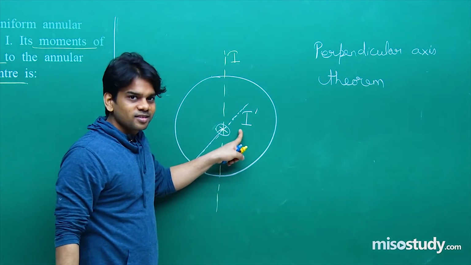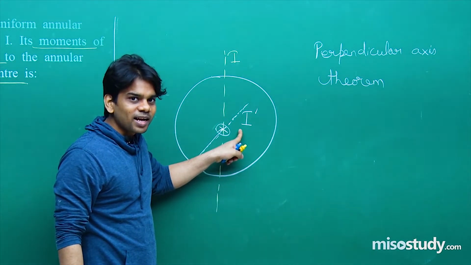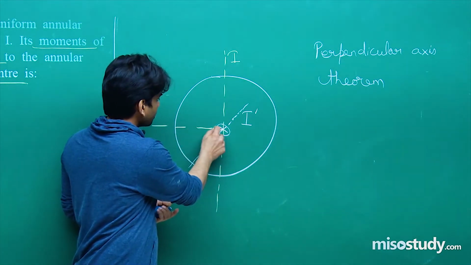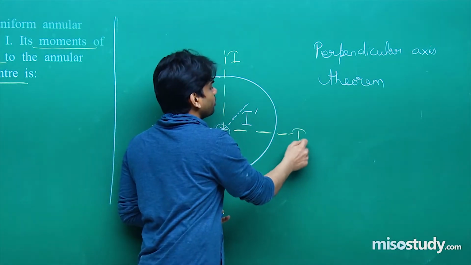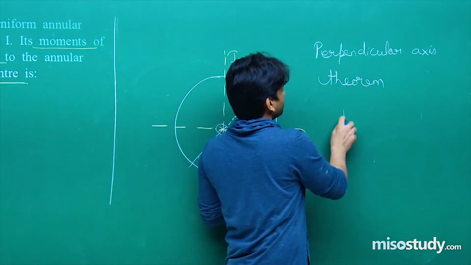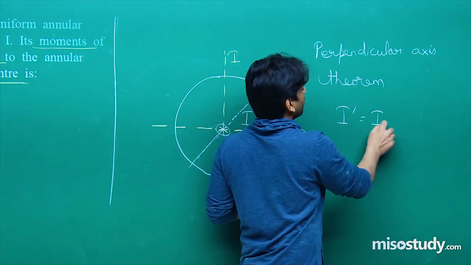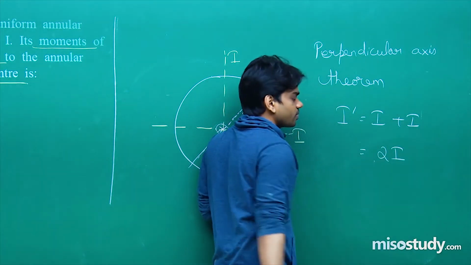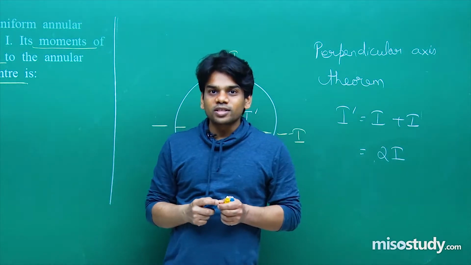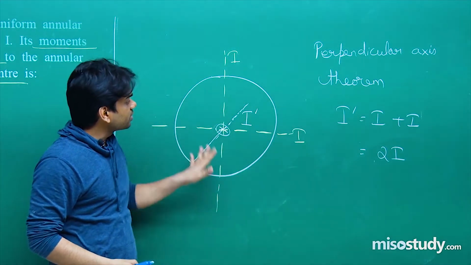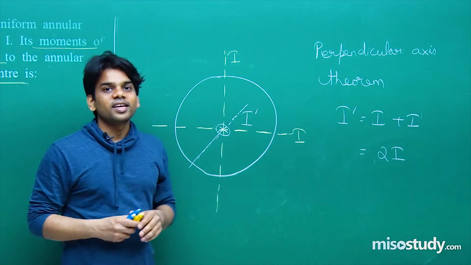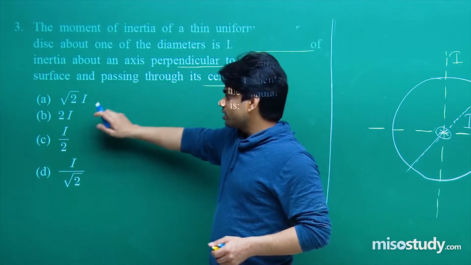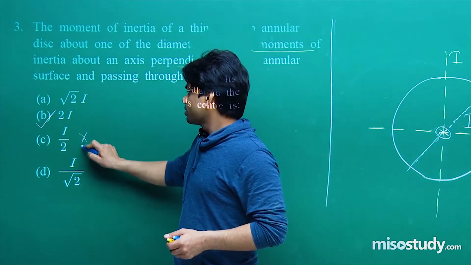I dash, that is the perpendicular axis, and perpendicular to this axis, we can also say that there will be another axis, its moment of inertia will be I. So we can write I dash will be equal to I plus I, that will be equal to 2I. Hence, the moment of inertia about an axis perpendicular to the surface and passing through the center is given as 2I, that is the right answer. So let's check. Root 2I incorrect, 2I, that's correct.